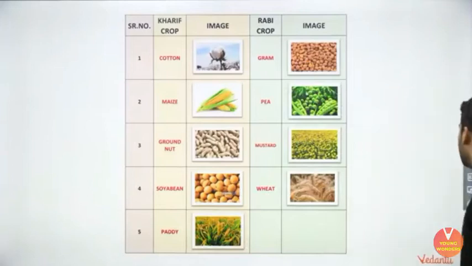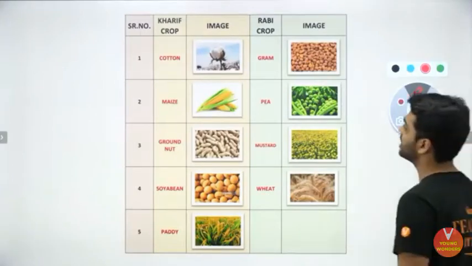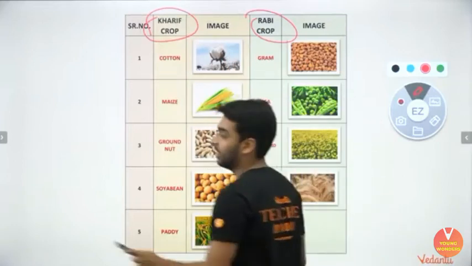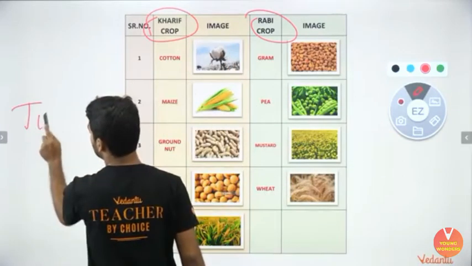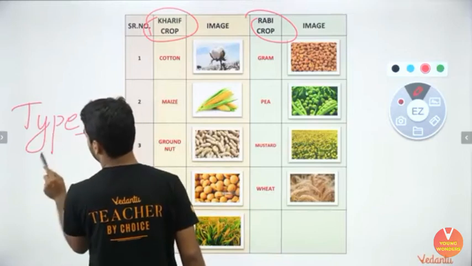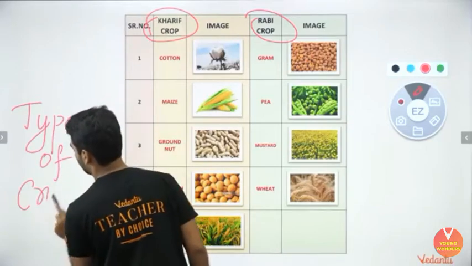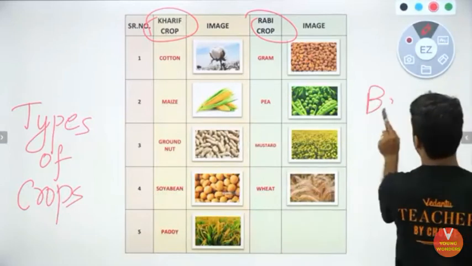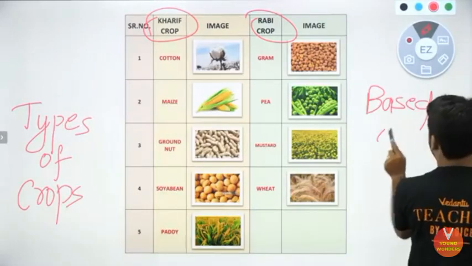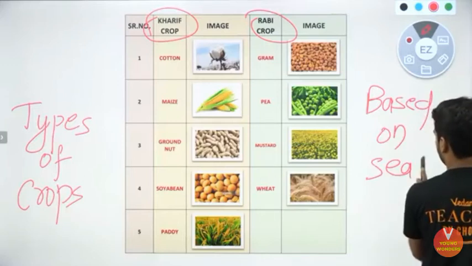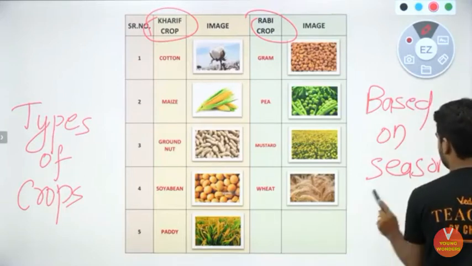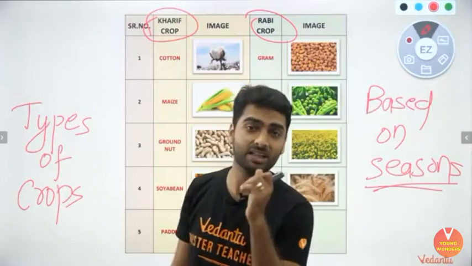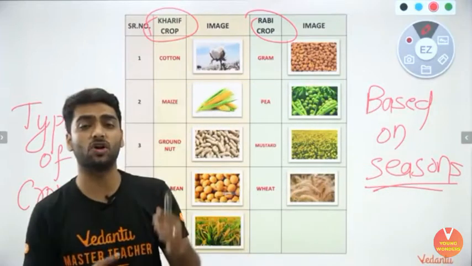Major types of crops. Based on the season, there are two major types of crop, that is the Kharif crop and the Rabi crop. These are based on season. Types of crops that are based on seasons. So Kharif and the Rabi crops are based on seasons. These are the crops that can be classified based on their harvesting season.